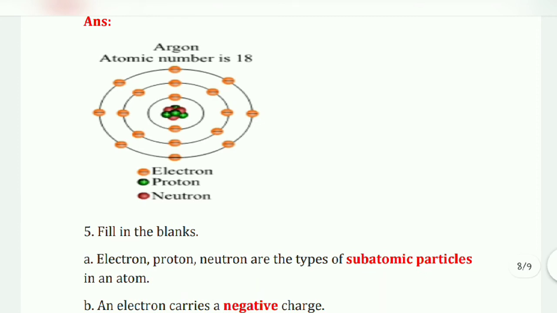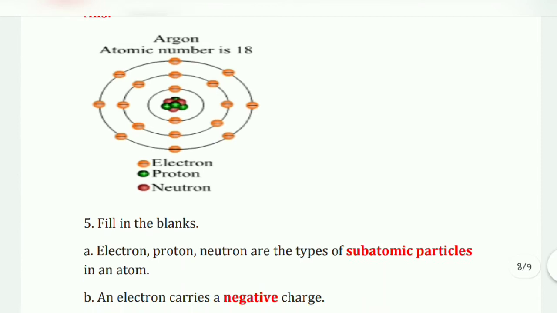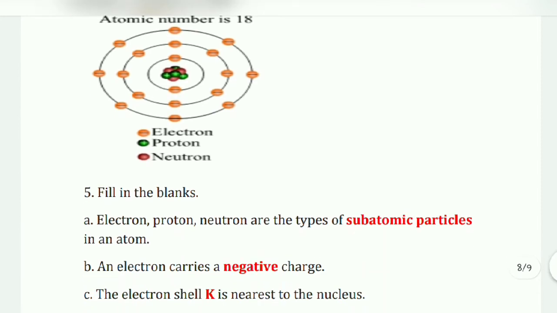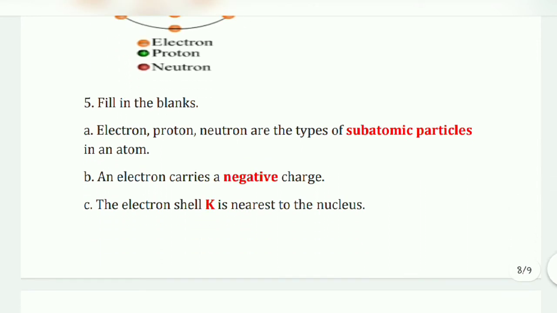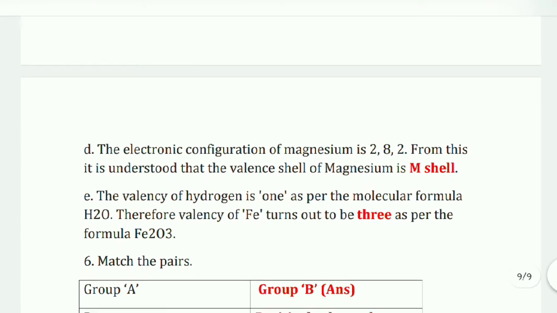Okay, then next question, fifth, fill in the blanks. Electron, proton, neutron are the types of subatomic particles in an atom. An electron carries a negative charge. The electron shell K is nearest to the nucleus.